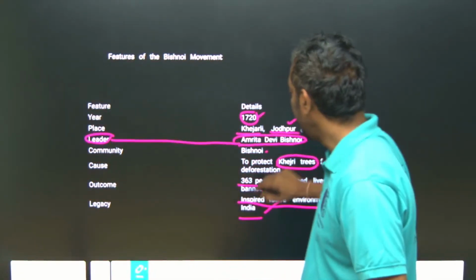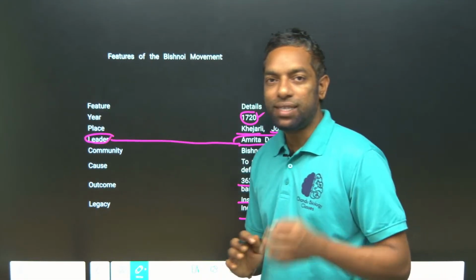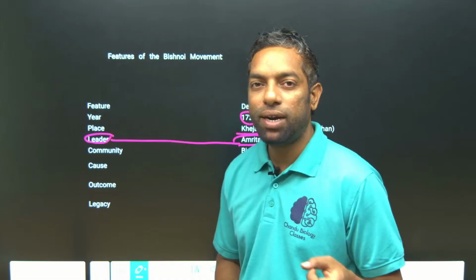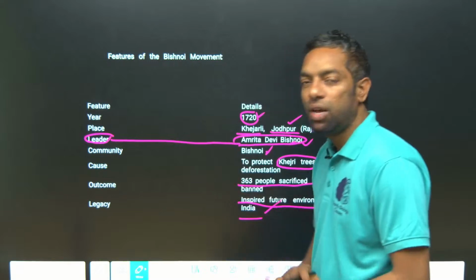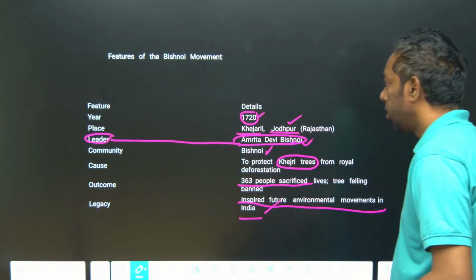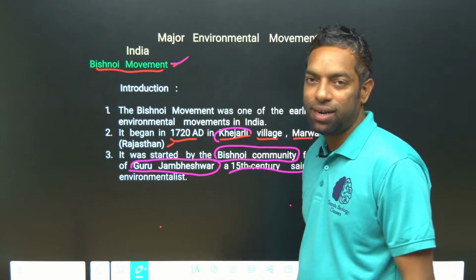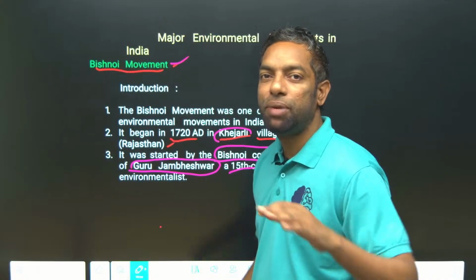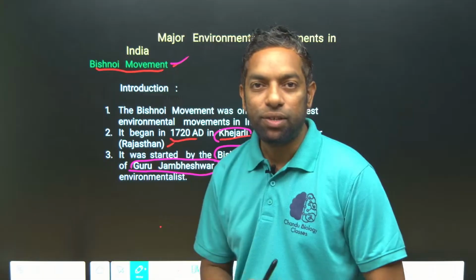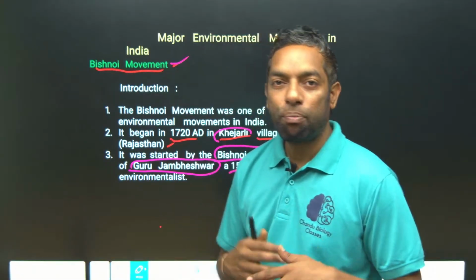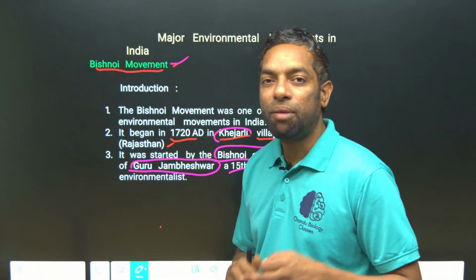So this is the Bishnoi community, Khejarli village, Jodhpur, Khejri trees, and the leader is Amrita Devi Bishnoi. This is the important keyword. The reason for this movement was that the Bishnoi community fought against the Jodhpur king, who built a construction at the region where the community was located.